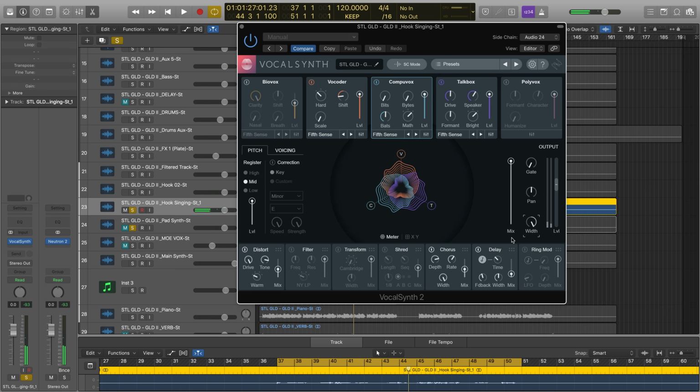And I should also mention that if you want to make a custom blend of the modules that you've engaged, you can do it right from the animation.